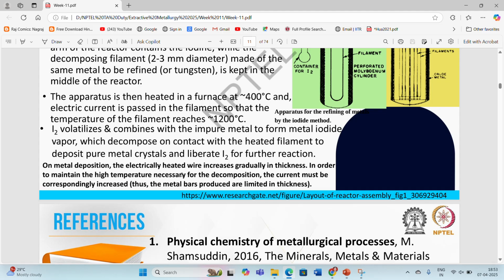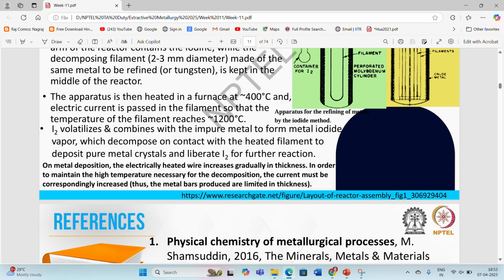Because as soon as metal is deposited on this electrically heated wire, the resistance of the wire increases with the coating of the metal deposition. So for creating the same impact or the similar temperature inside the furnace, we need to increase the current correspondingly as the metal is deposited on the sample.